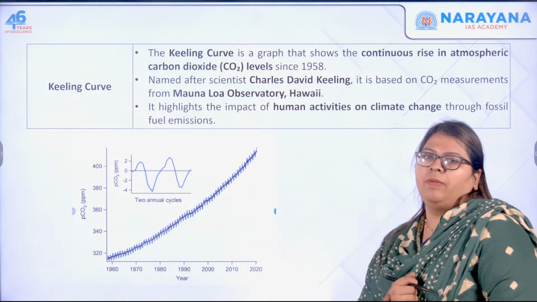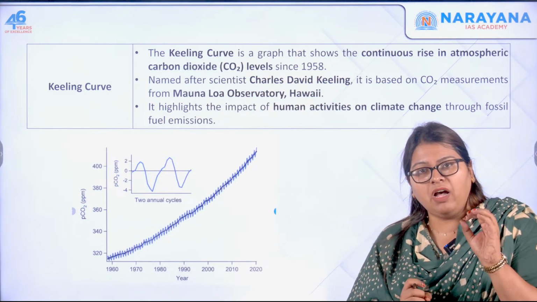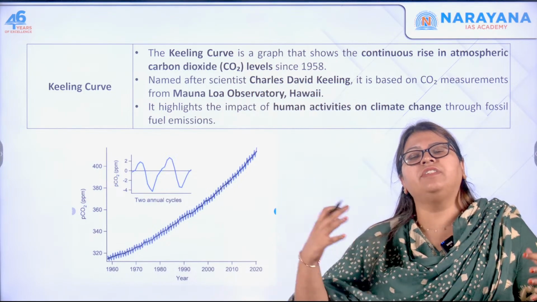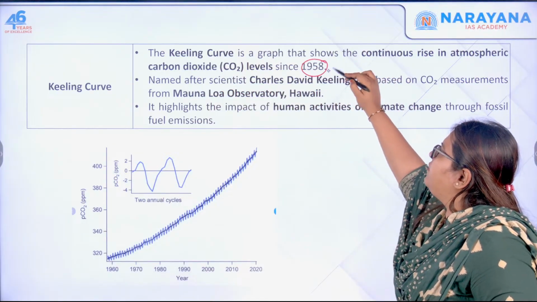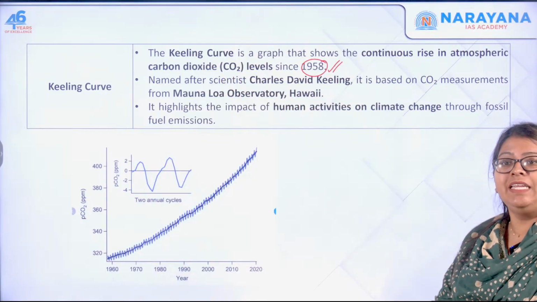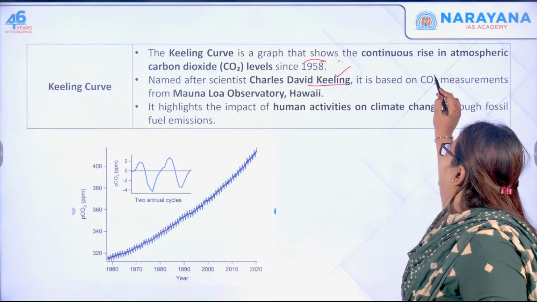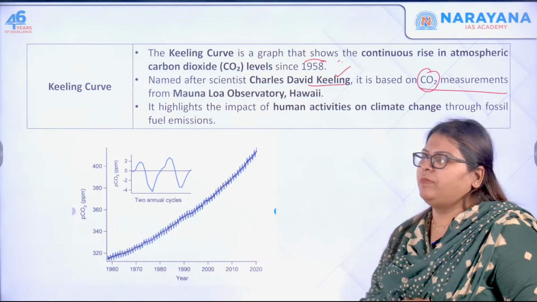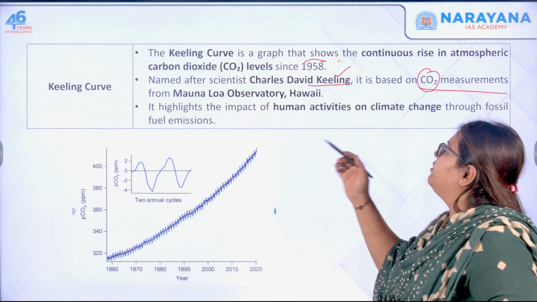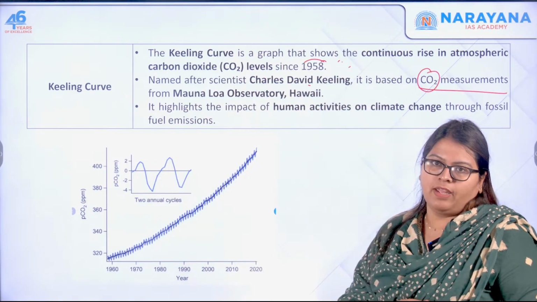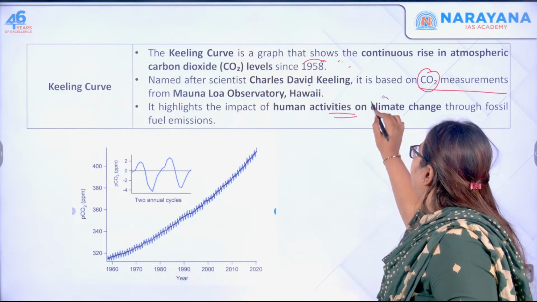The Keeling curve is a graph that depicts the continuous rise of carbon dioxide in the atmosphere since 1958. It was named after Charles David Keeling. It is based on CO2 measurements from Mauna Loa, the Mauna Loa Observatory in Hawaii, and it highlights the impact of human activities on climate change.